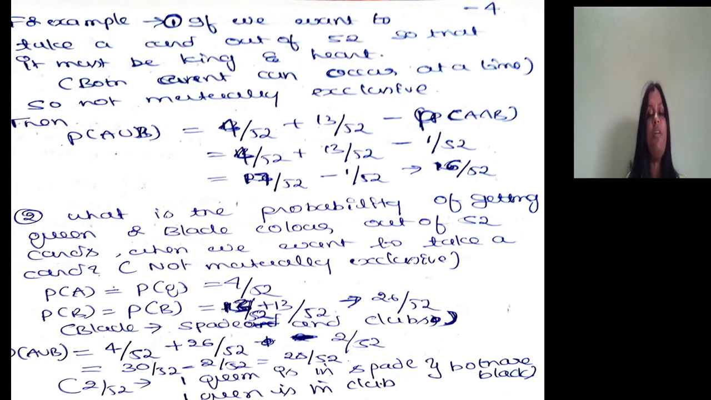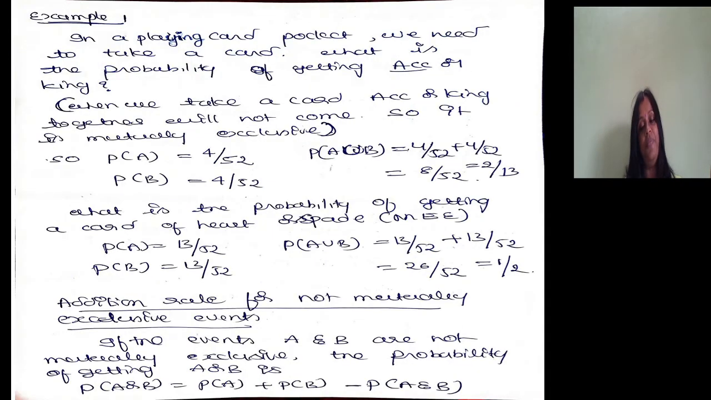So 16 by 52 is the probability. Did you get my point? When events are mutually exclusive, the probability of A and B is equal to the probability of A plus the probability of B. When they are not mutually exclusive, it is the probability of A plus the probability of B minus the probability of A intersect B, also known as A and B.